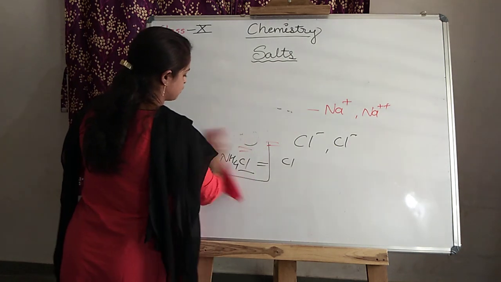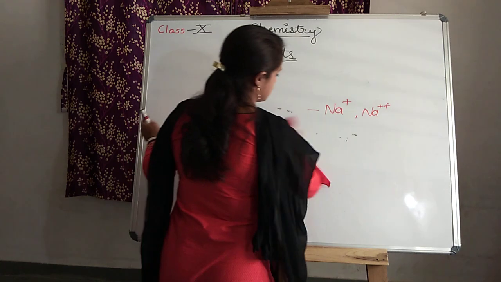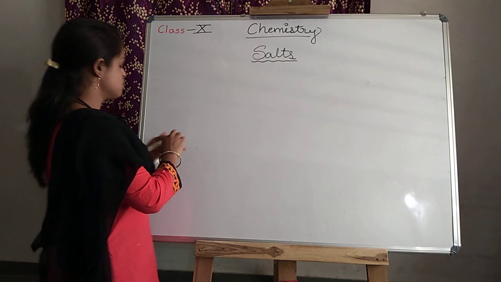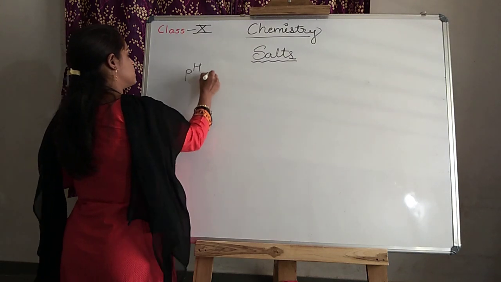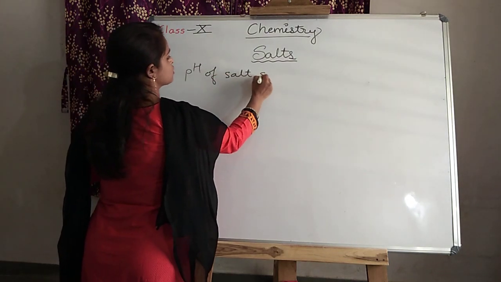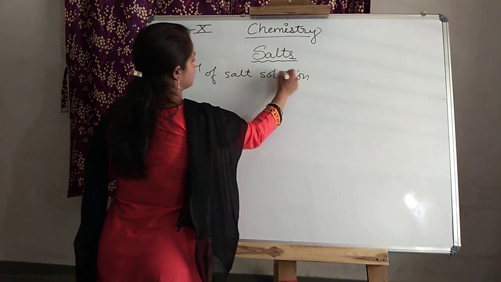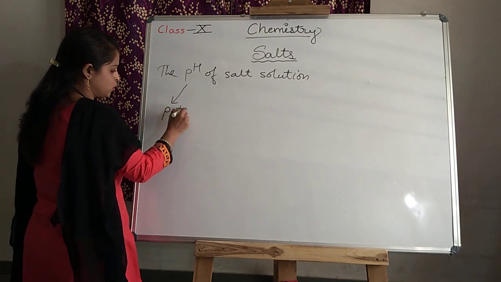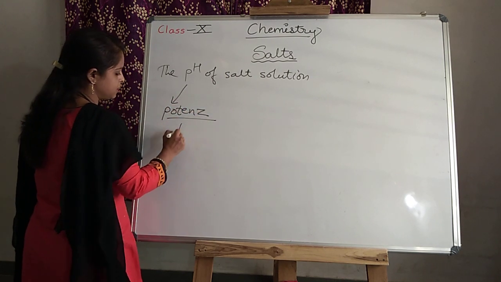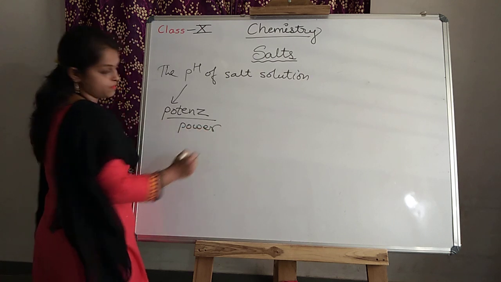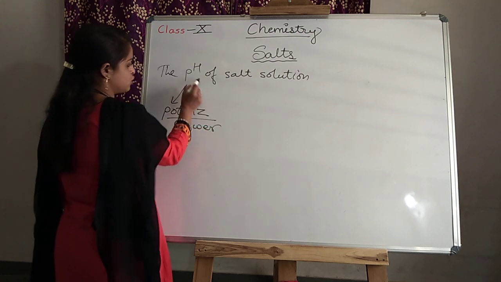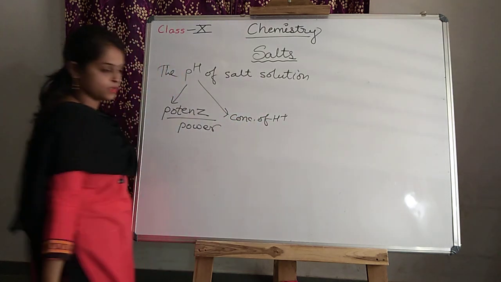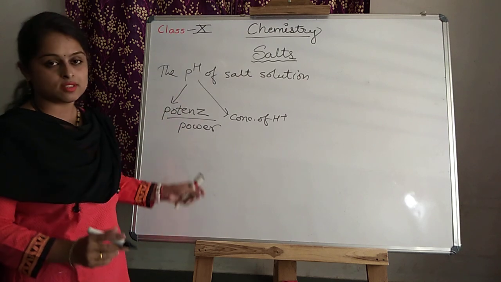We already studied that. What do you mean by pH? P stands for what? The pH of salt solution. I told you the P comes from a Greek word, potens, which means power, and H stands for the concentration of hydrogen ion. This is the pH. Already we studied.